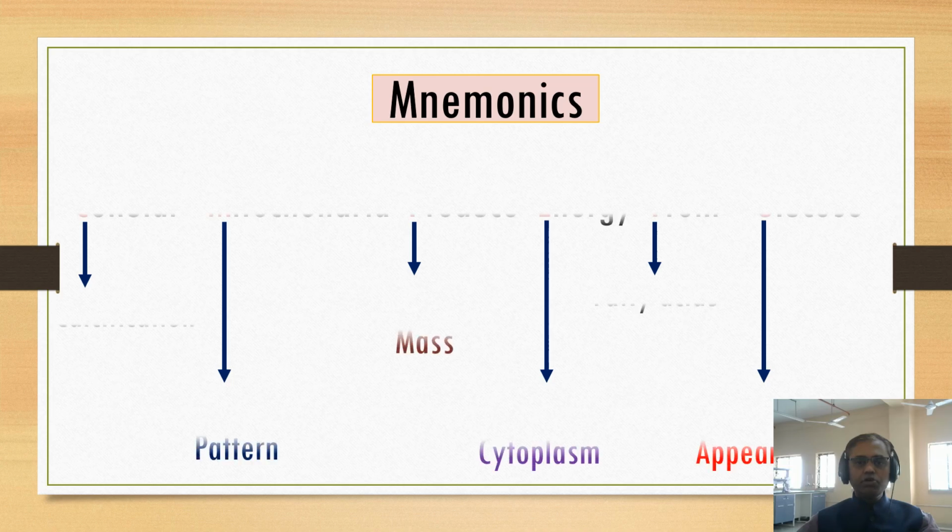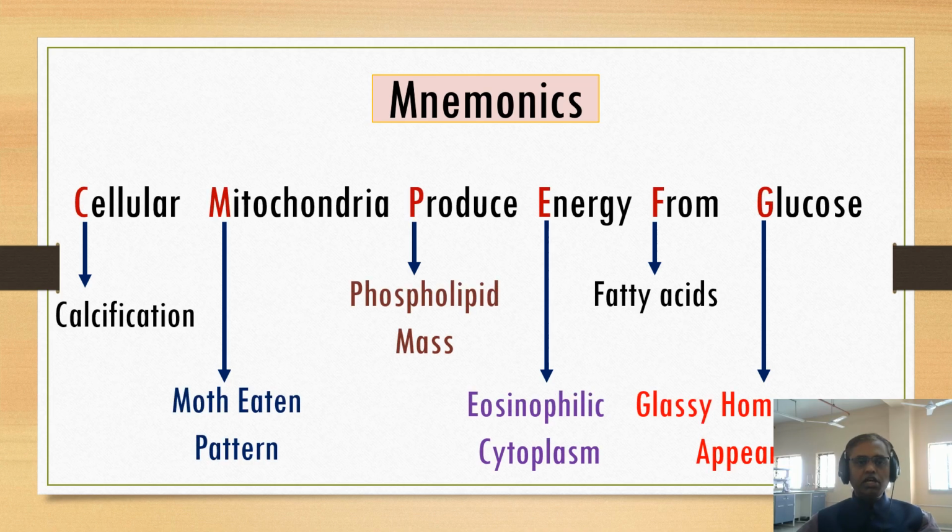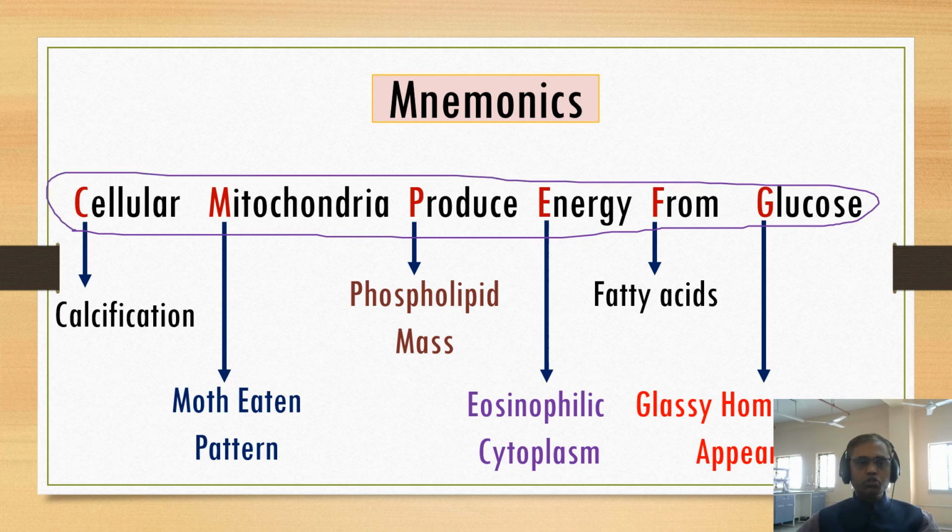Here is the mnemonic: C for calcification, M for moth-eaten pattern, P for phospholipid mass, E for eosinophilic cytoplasm, F for fatty acids, and G for glassy homogeneous appearance. This is the way we can remember the 6 cytoplasmic changes of necrosis.